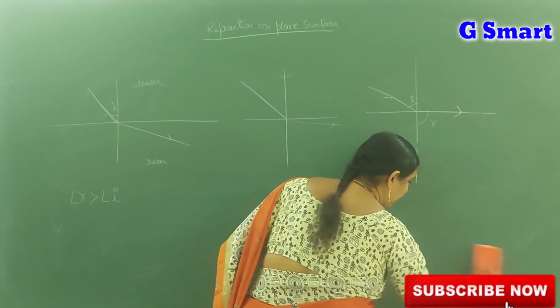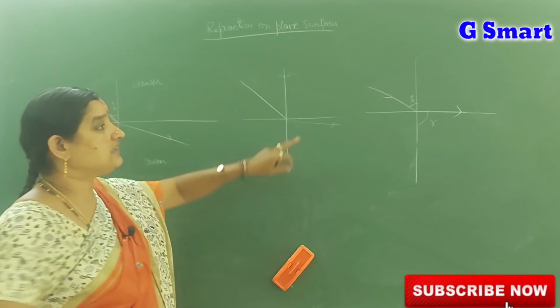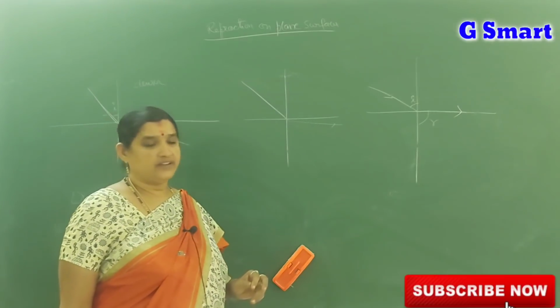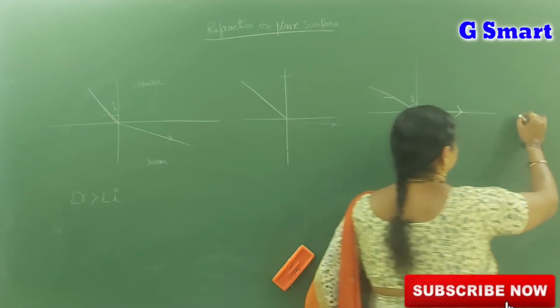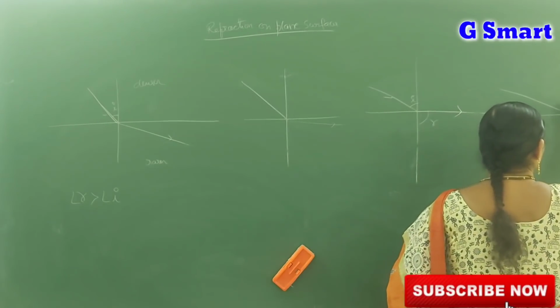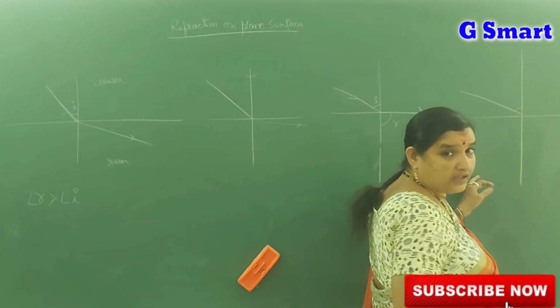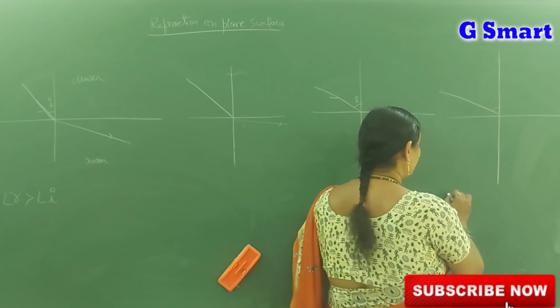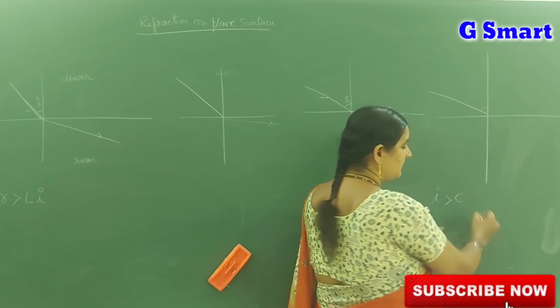What happens if you increase the angle of incidence? What happens if angle I is greater than C, the critical angle?